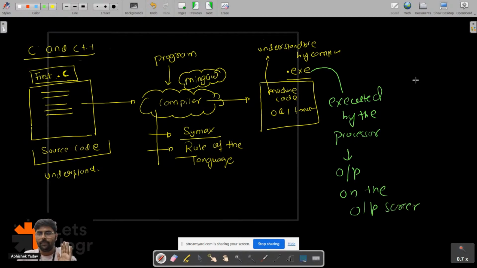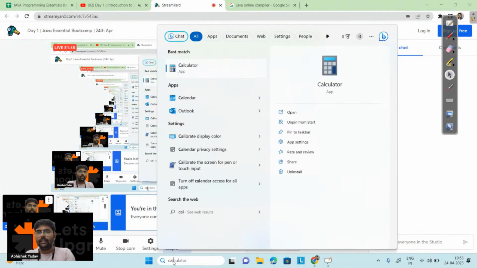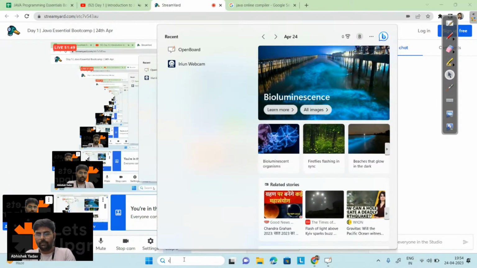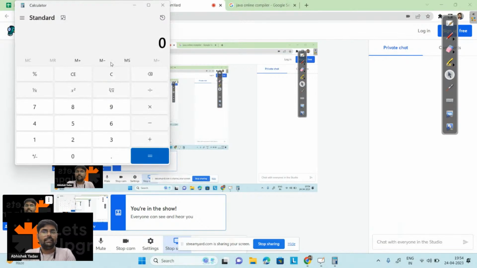Similarly, if you go to the search and type calculator, you get the calculator. Calculator is a program itself. It is software. Software is a collection of programs.